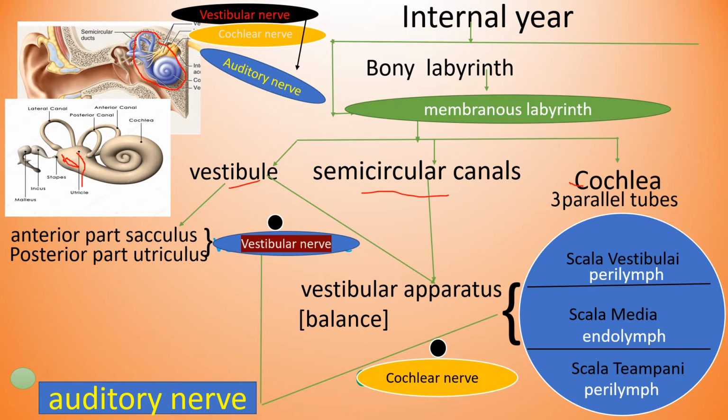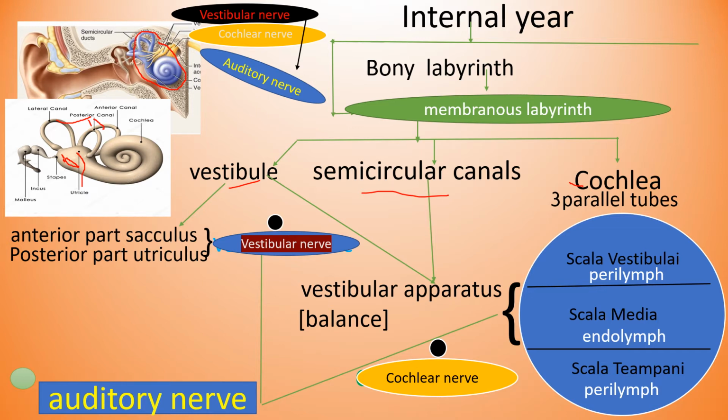Now about semicircular canals. Three semicircular canals are connected to the vestibule, here 1, 2, 3. These canals are filled with endolymph.